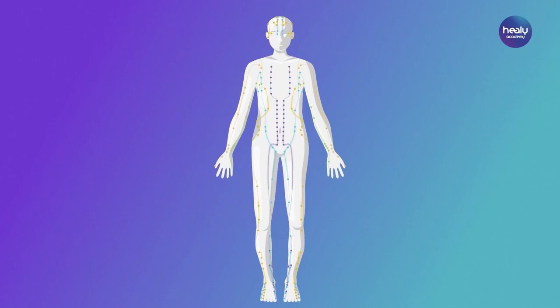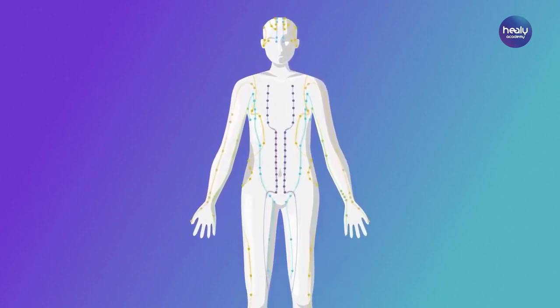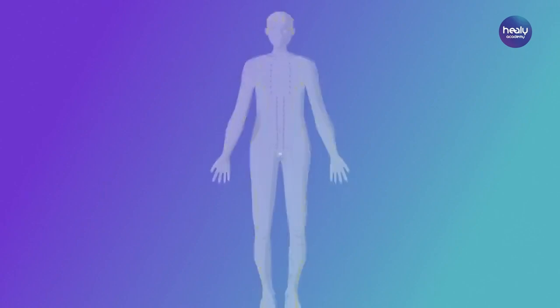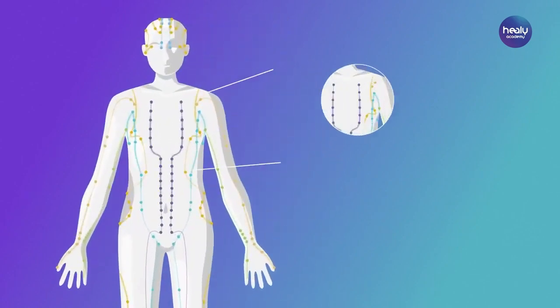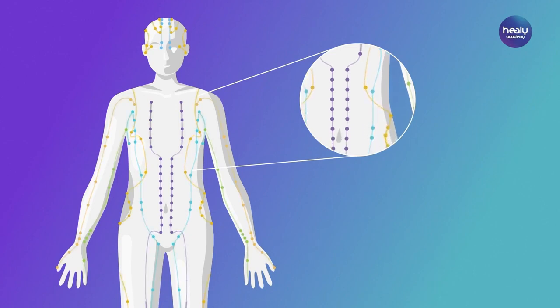A meridian in the human body is a kind of energy pathway through which the qi, the life energy, is flowing. The elements of Meridian teachings are qi. In TCM, qi is the vital energy of life circulating in all living beings. A disturbed or blocked qi flow can lead to imbalances.